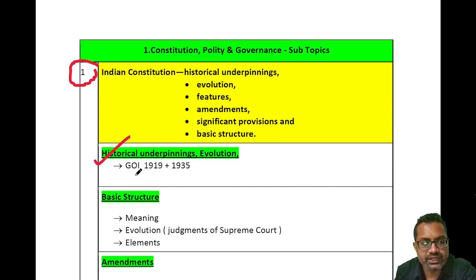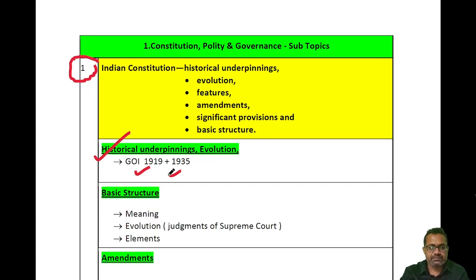In this historical underpinning, there are two important acts, Act of 1919 and Act of 1935. From here questions can come like, do you think that Government of India Act 1935 was a point of no return in the constitutional history of India? This kind of analytical questions can come from this topic, historical underpinning and evolution.